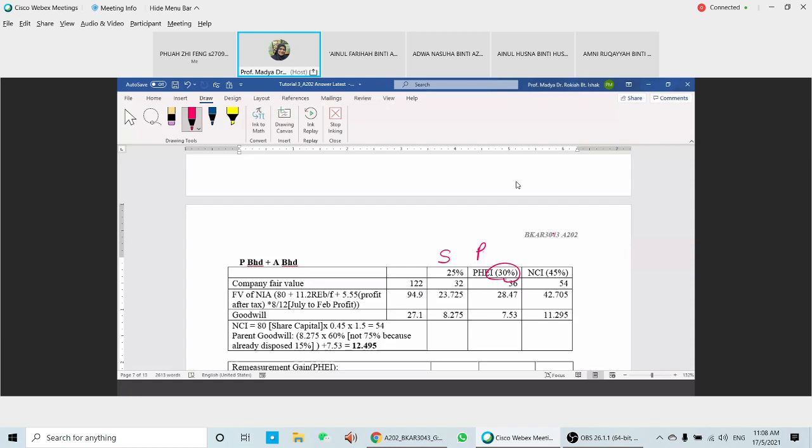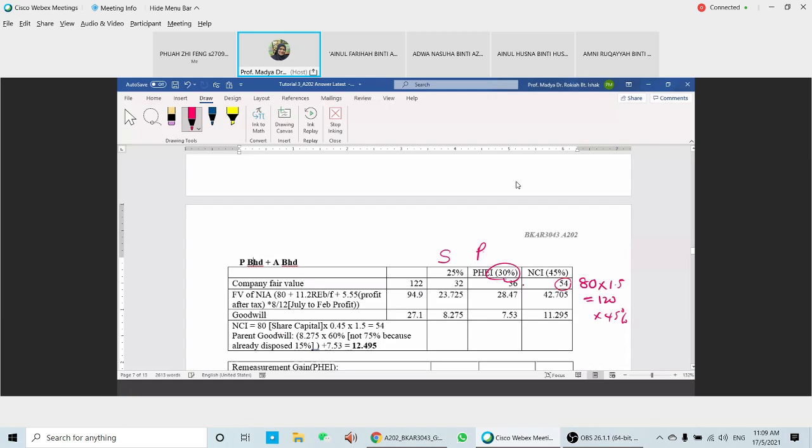The number of shares of capital here is 80 times 1 ringgit 50. 1 ringgit 50 is the value of A at 1st of March. So this is equal to 120. So 120 times 45%, you're going to have 54. So this is the value for NCI, 54.